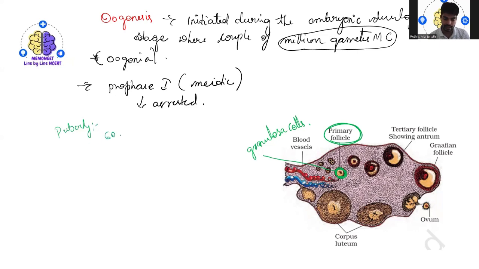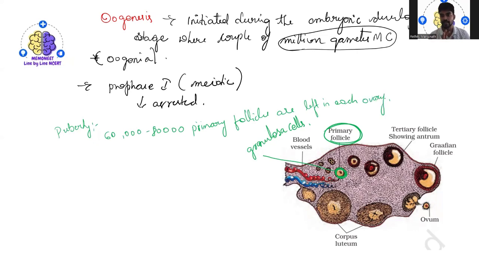Only 60,000 to 80,000 primary follicles are left in each ovary.